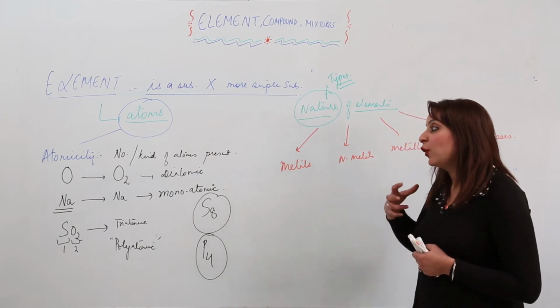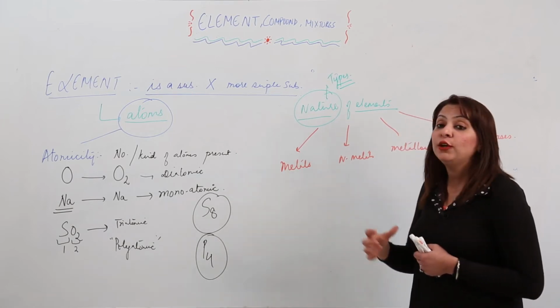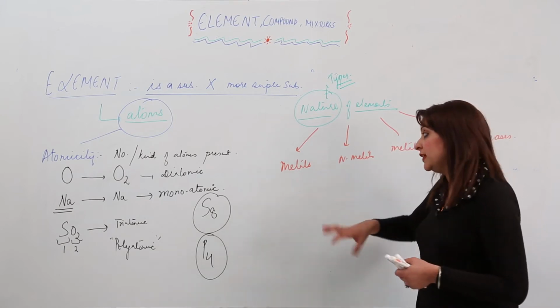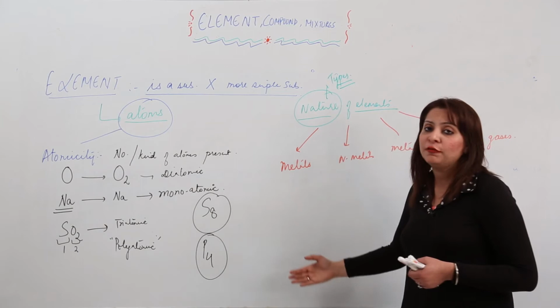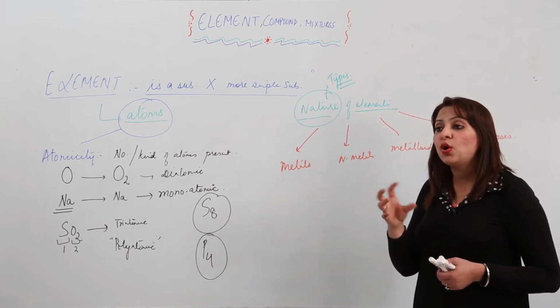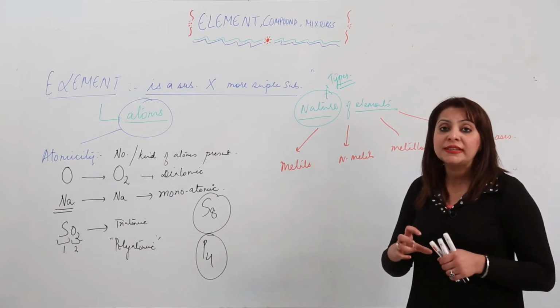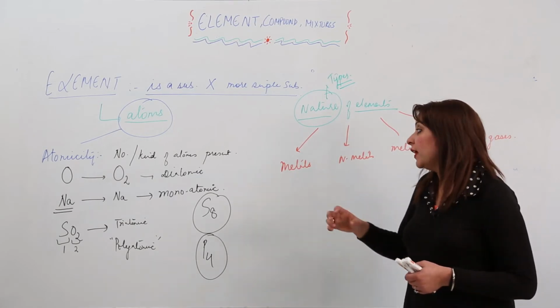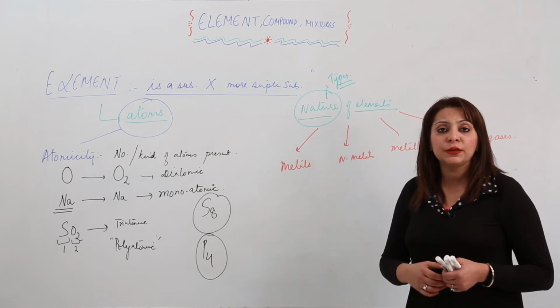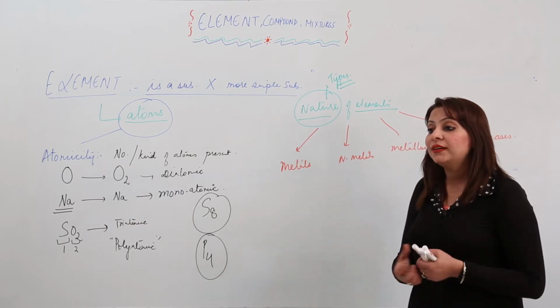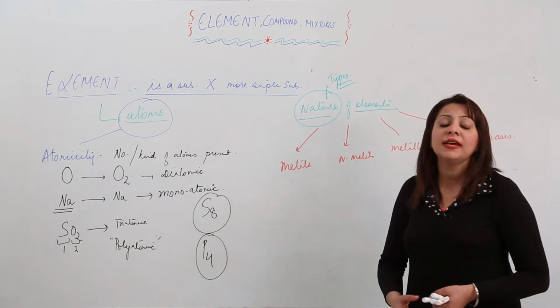So what actually the properties are, and what kind of exceptions we get to see, like if some element comes under the class of metals, but still shows a certain kind of difference. So what are those metals which show some exceptional behavior when compared with the rest of the metals, and what is the basic difference, that they are still kept in the same category.